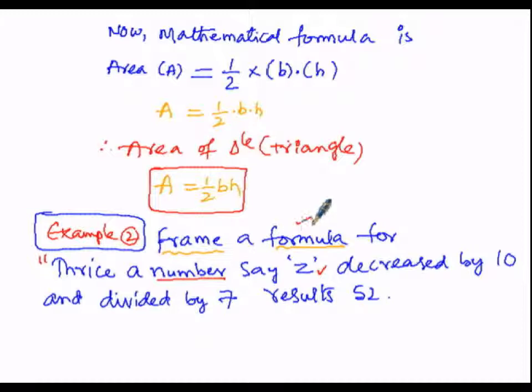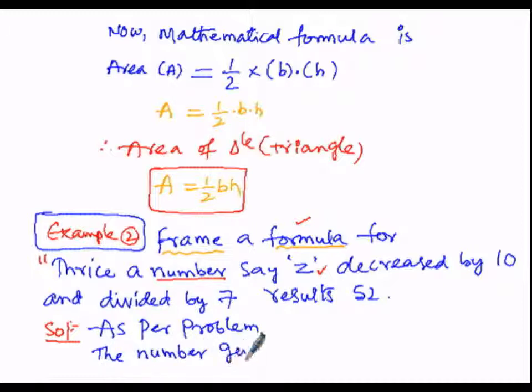So here first of all, before going to the solution, as per problem, the number given is z. Then we have to multiply 3 times to that of the number, because the condition is thrice a number say z.